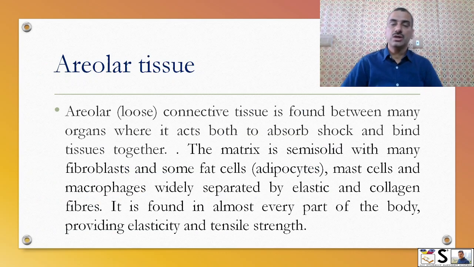Areolar tissue, also known as loose connective tissue, is found between the organs, where it acts both to absorb shocks and bind the tissue together. The matrix is semi-solid with many fibroblasts and some fat cells known as adipocytes, mast cells and macrophages, widely separated by elastic and collagen fibers. It is found in almost every part of the body, providing elasticity and tensile strength to the organs.